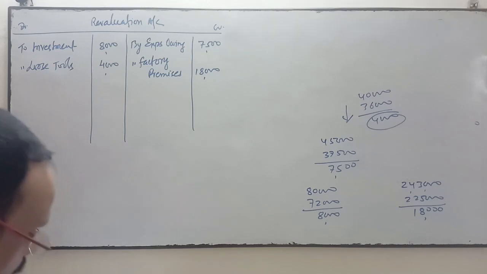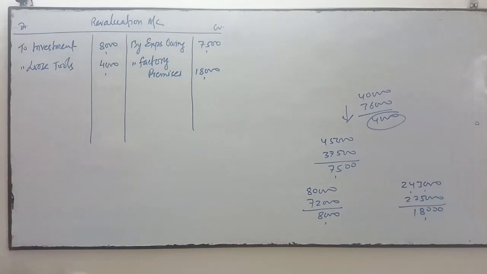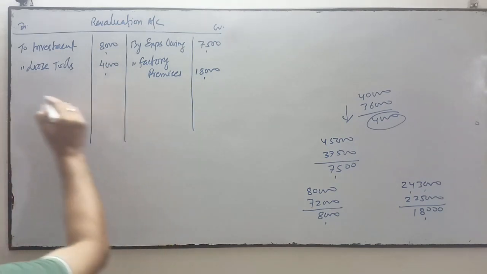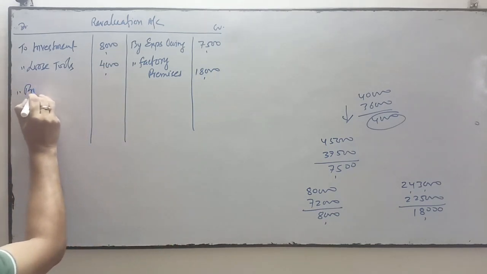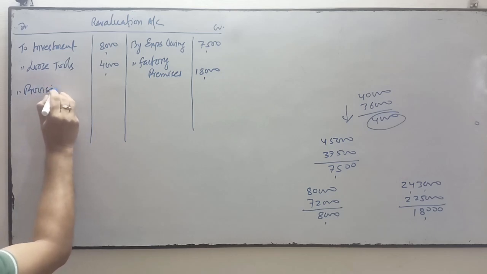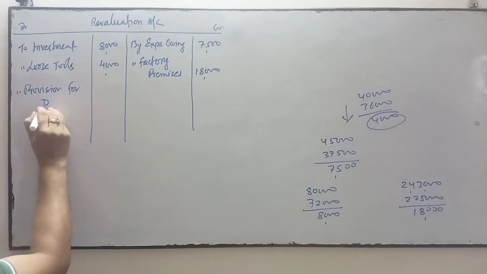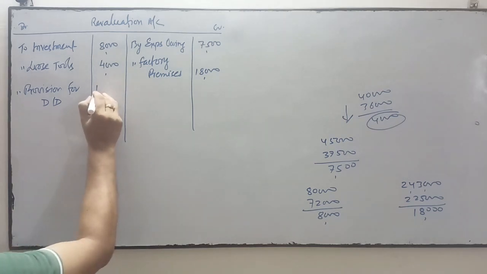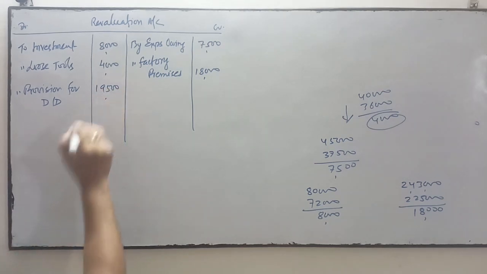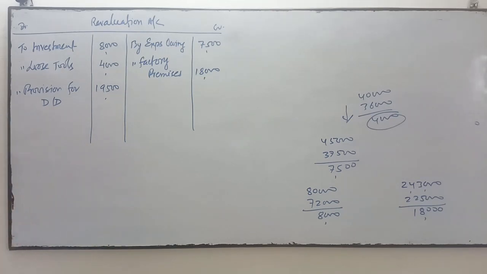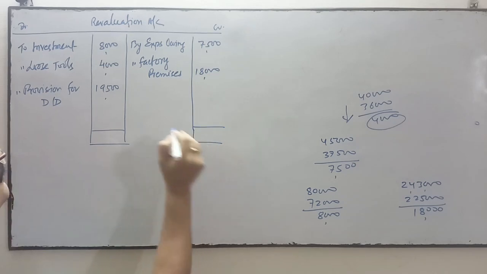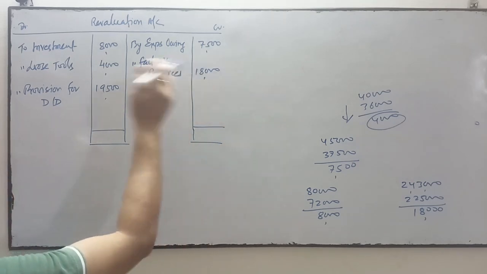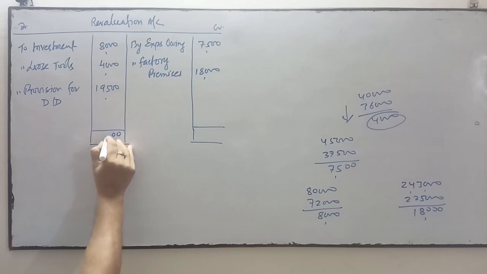Provision for doubtful debts to be increased by 19,500. The provision for doubtful debts is a liability, and when it is increased, it's a loss. When the liability increases, it's a loss. So provision for doubtful debts is increased by 19,500. Okay. So this much information is for the revaluation account in this question. This side is more, so we'll do the total of this side first.